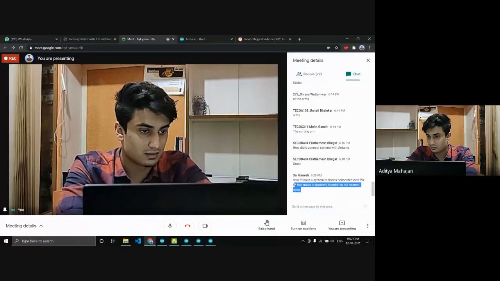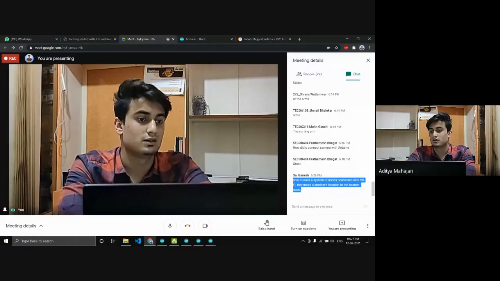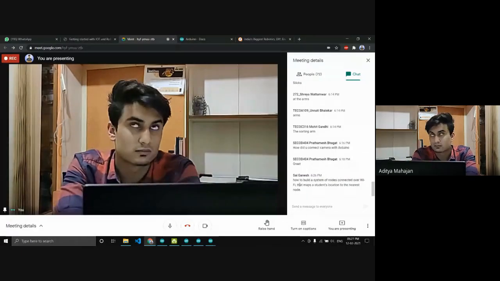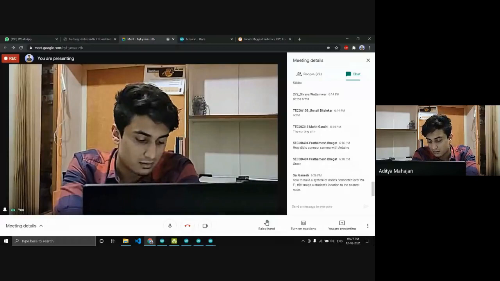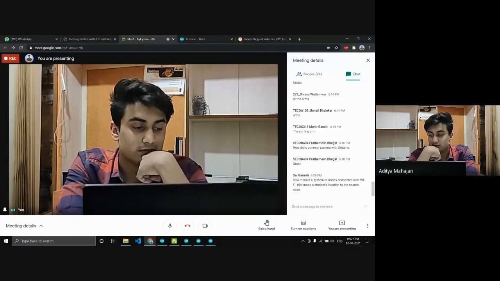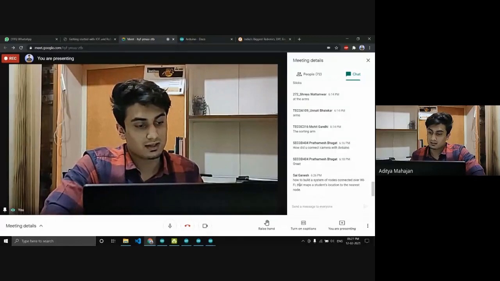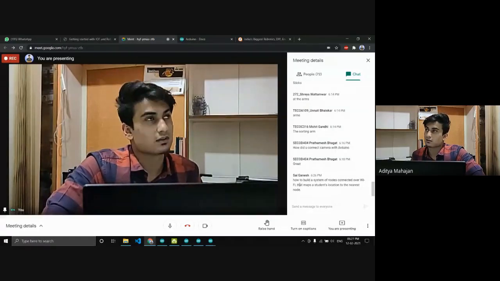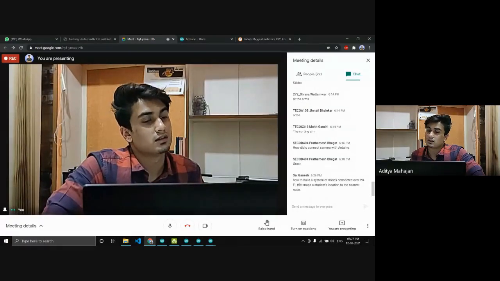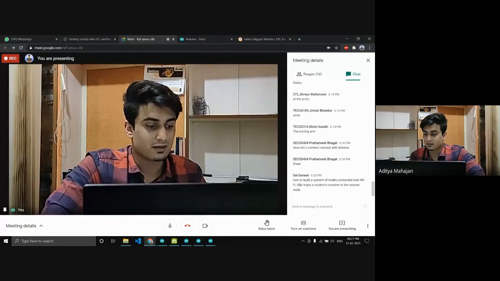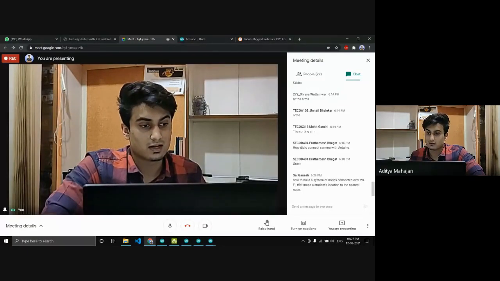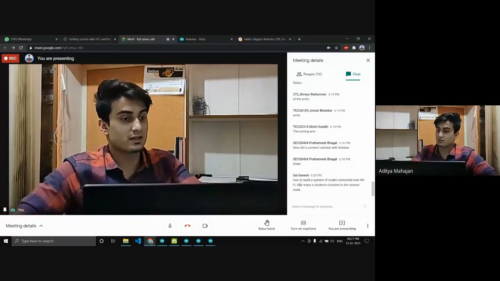How to build a system of nodes connected to our Wi-Fi that maps products to the nearest node. Okay, this will need IoT. Actually, IoT and Wi-Fi. Actually, it won't even need Wi-Fi. We can actually give each student an RFID. Okay, yes, we can do it using Firebase IoT, which I'm going to cover tomorrow.